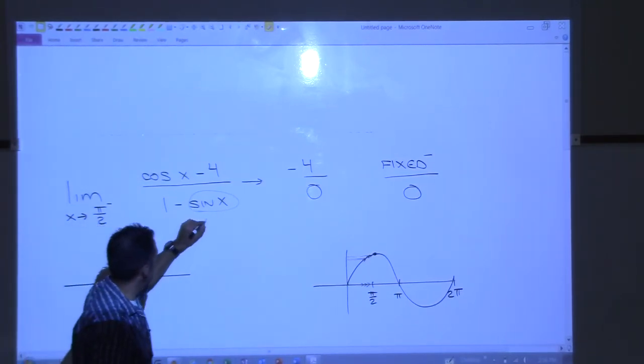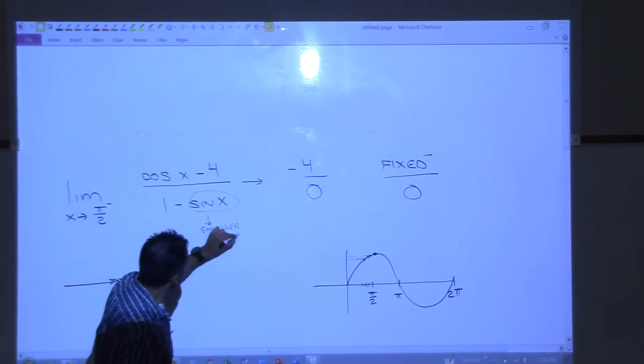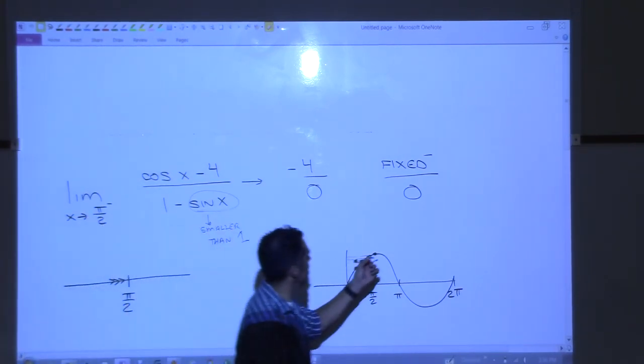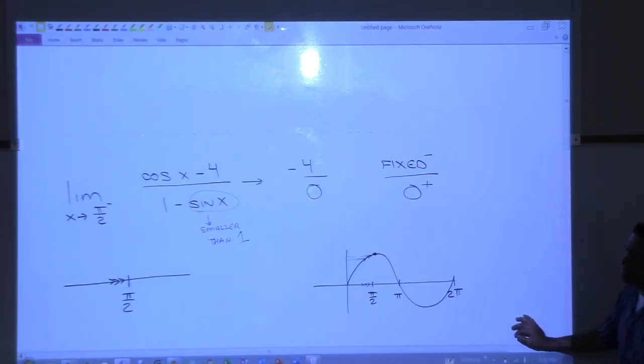This number right here is going to be smaller than 1. So 1 minus that would be a positive number, so this should be approaching 0 positive. And so the answer to this is negative infinity.